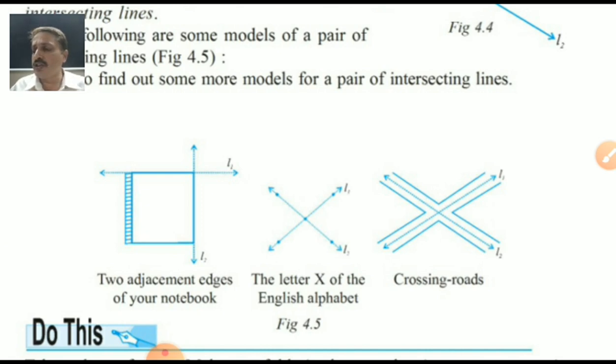Two adjacent edges of your notebook. Your notebook's two adjacent sides you can take. Suppose this is one and this is second, line L1, line L2. They are meeting each other here. That's two adjacent sides. The letter X, this is forming an X. Is it or not? This is a plus. Good. Letter X of the English alphabet, L1 and L2 intersecting also. Crossing roads, yes, four roads are there, met together. It's also crossing roads, giving an idea of intersecting lines.